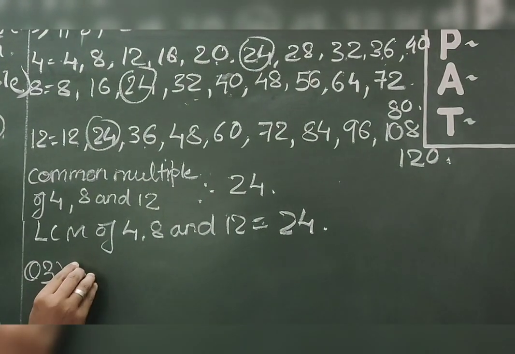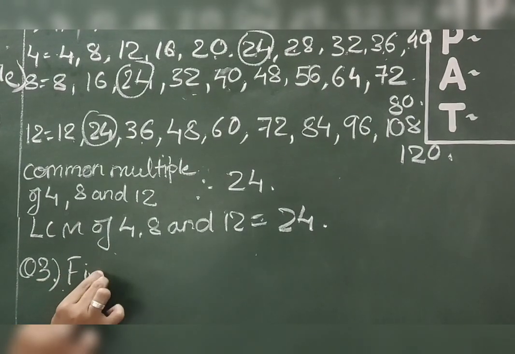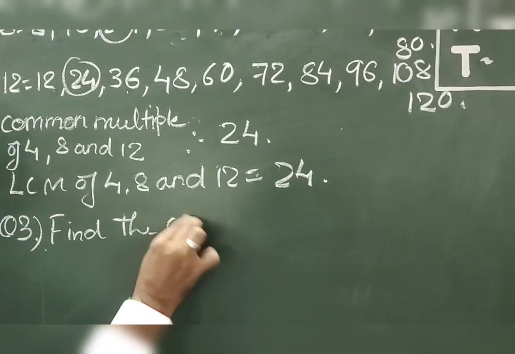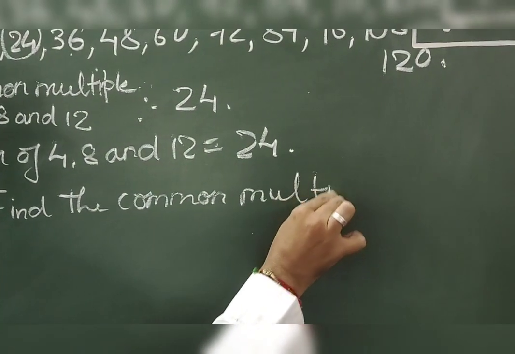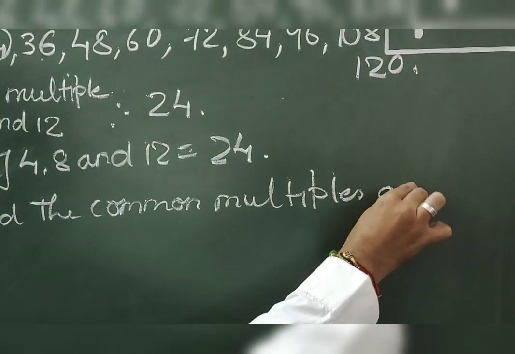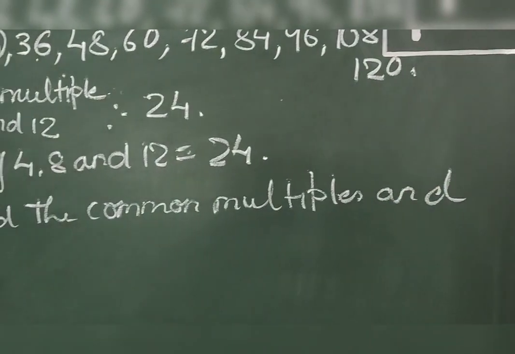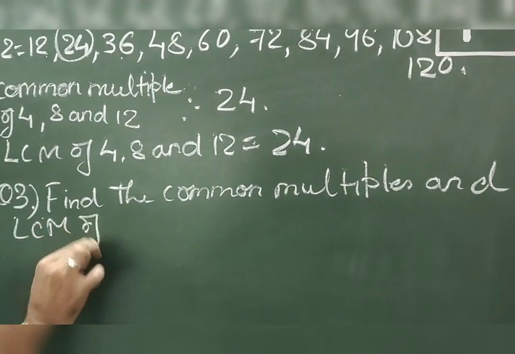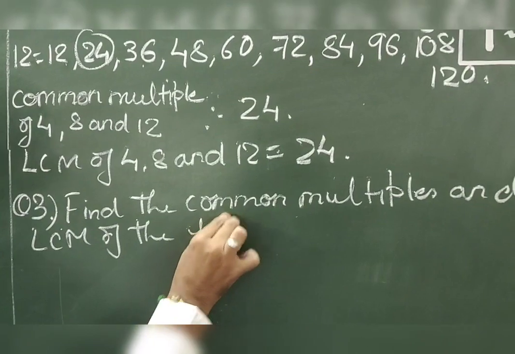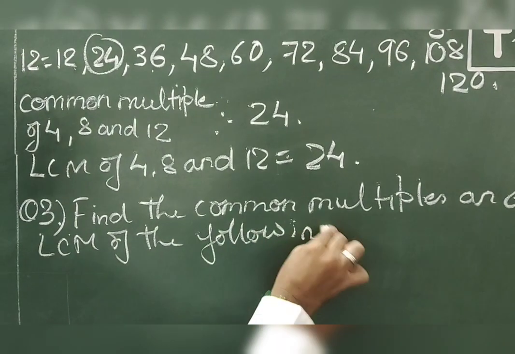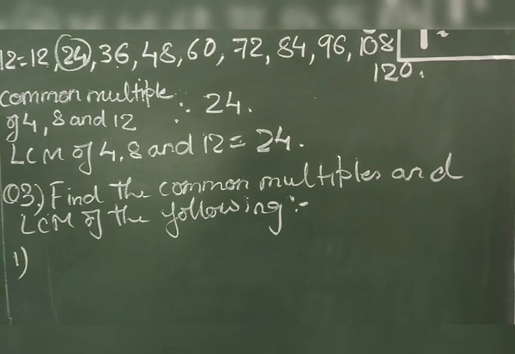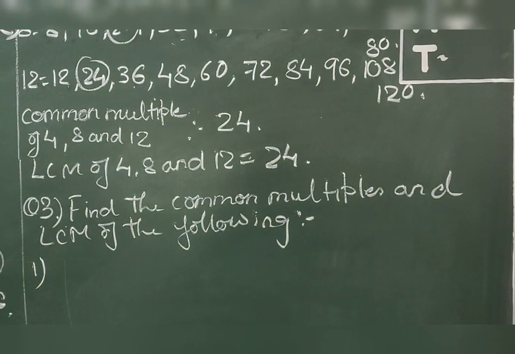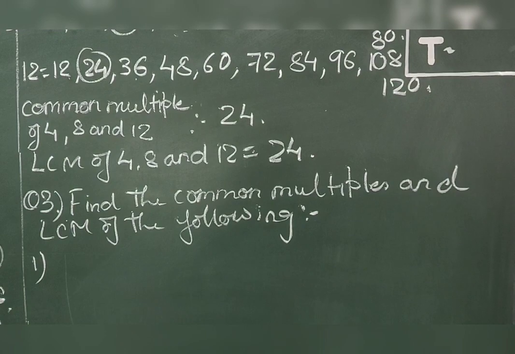The question will be: find the common multiples and LCM of the following. Okay, students, this will be your question, and write down the sums. This you are supposed to solve in your notebook.